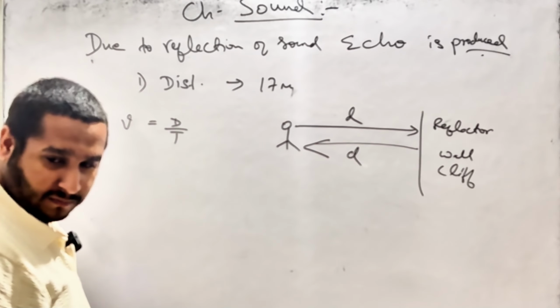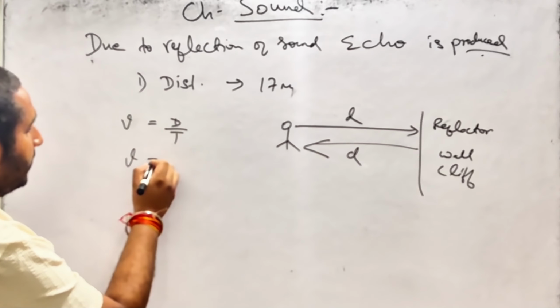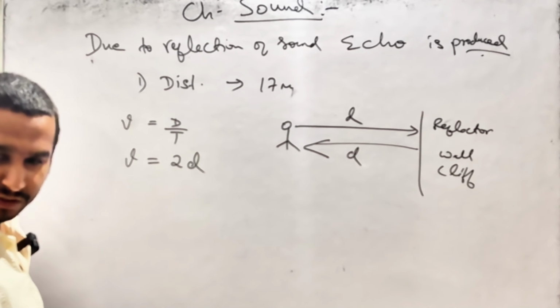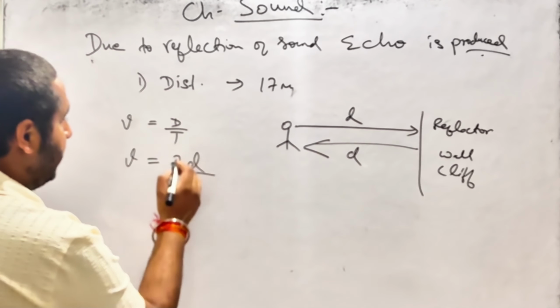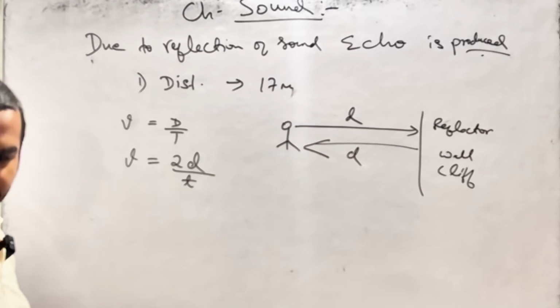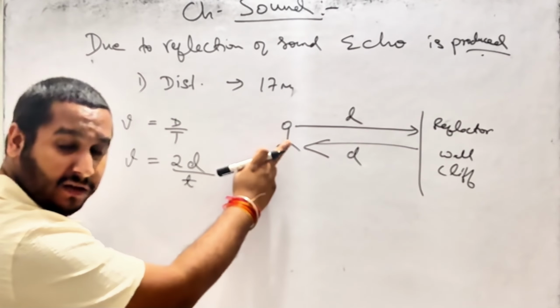So to hear an echo, your distance becomes 2d. Understood? And time is, let's say, t. And in air, my sound is traveling.